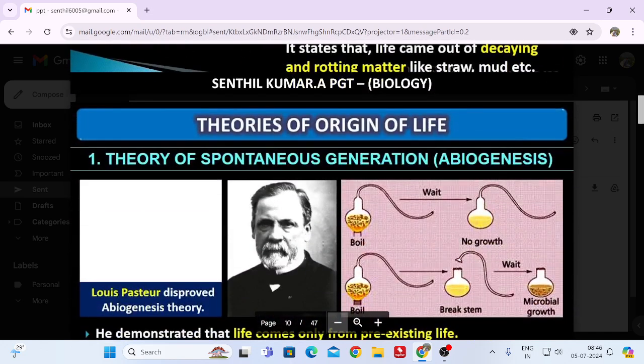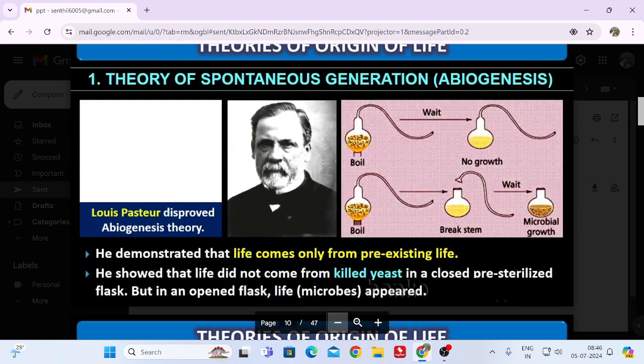Okay, but later Louis Pasteur came and disproved the abiogenesis theory. How? He demonstrated that life comes only from pre-existing life. How did he do it? He showed that life did not come from killed yeast in a closed pre-sterilized flask, but in an open flask life appeared.